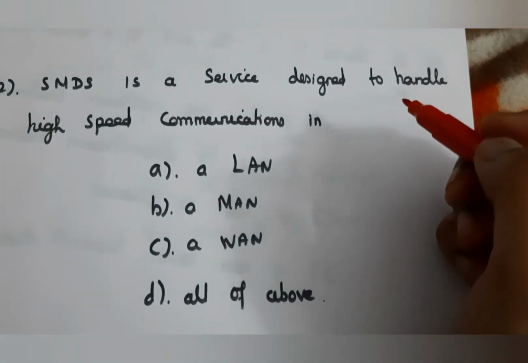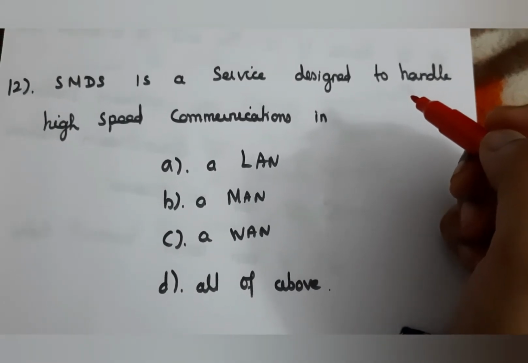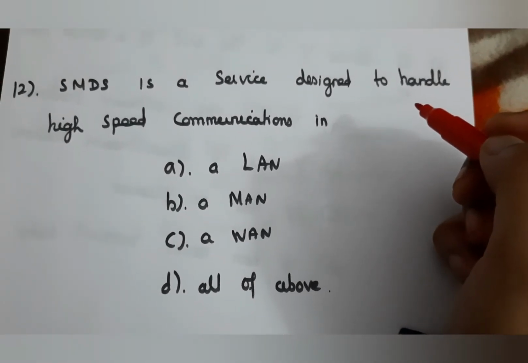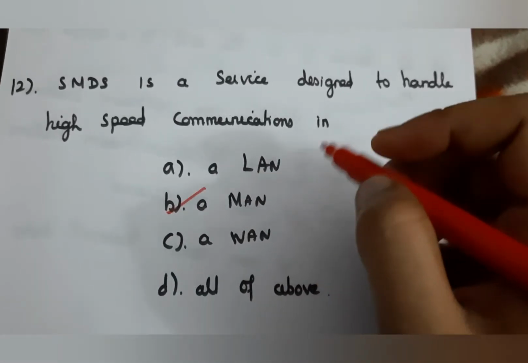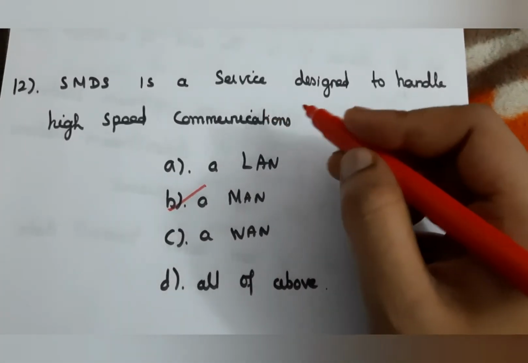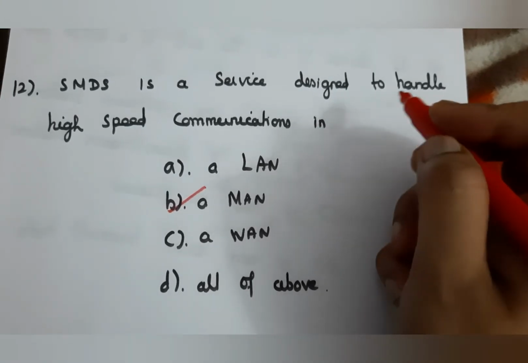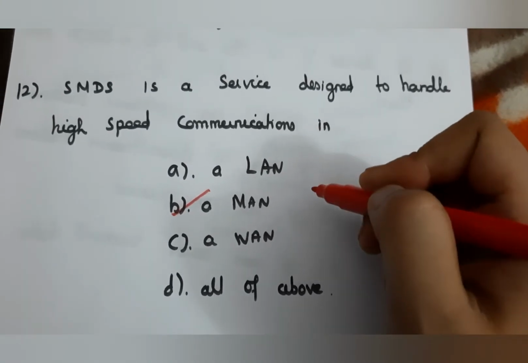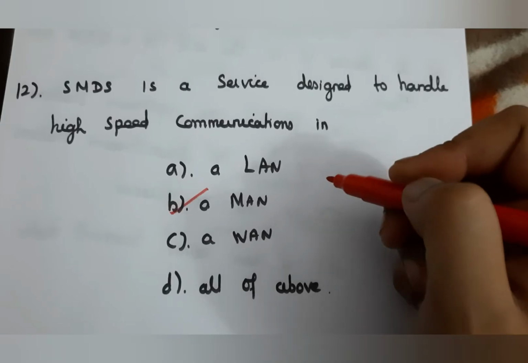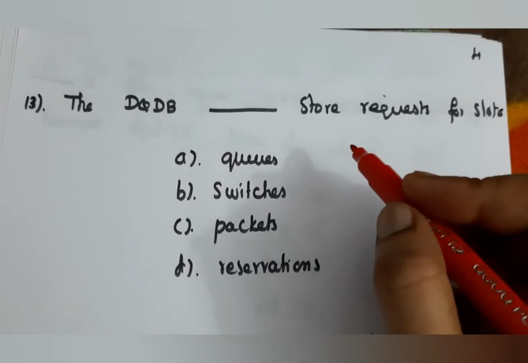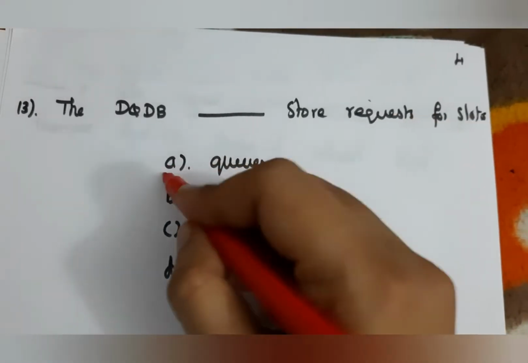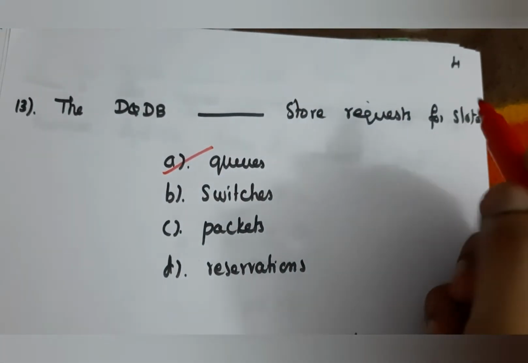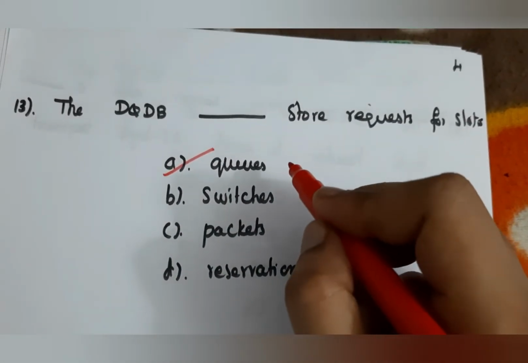And next question, SMDS is a service designed to handle high-speed communication in a MAN, Metropolitan Area Network. It is designed for MAN. The answer here is B. Next question, in DQDB, the dash stores requests for slots, and queues store the requests for slots. So here the answer is A, queues.